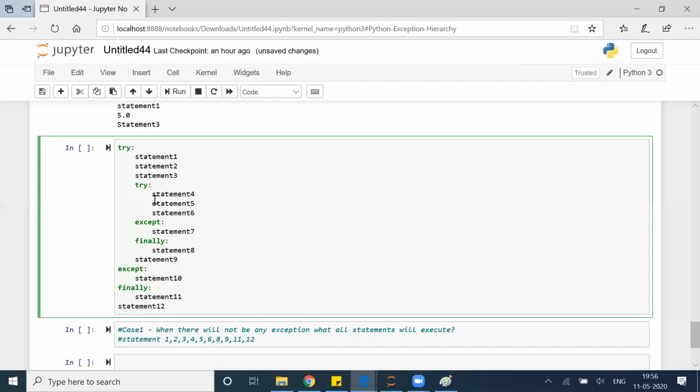I don't want any small doubt. Any doubt, please let me know. This try is associated with this except. There is no relation of this try and this try.